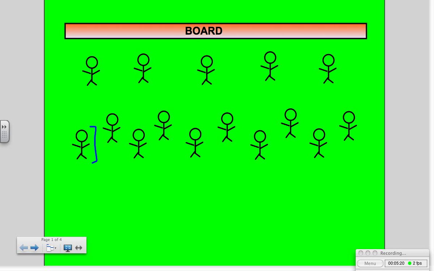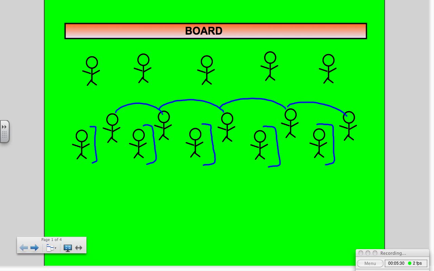So these 5 students in front would all get their heights measured, and these girls right here would all record them, so they could write the numbers on the board.